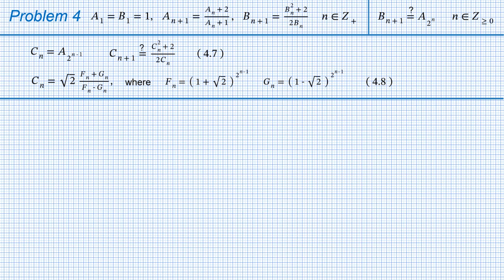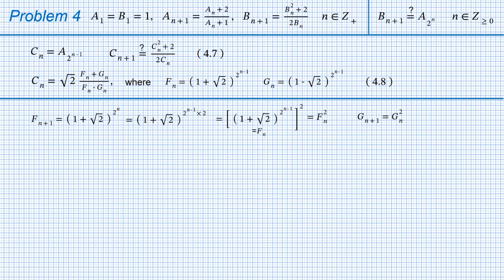Let's find the recursive formulae for Fn and Gn. F with index n plus 1 is (1 plus square root of 2) to the power of 2 to the power of n. 2 to the power of n can be represented as 2 to the power of n minus 1 times 2. And of course, when a power is multiplied by 2, it can be replaced by taking a square. And as you certainly noticed, the value in square brackets is just Fn. And we find that F with index n plus 1 is Fn squared. In a similar way, G with index n plus 1 is Gn squared.